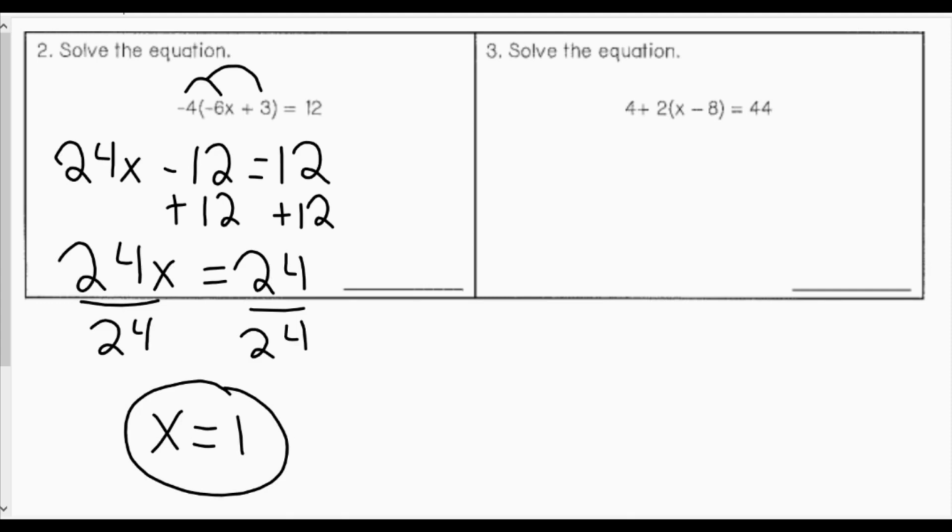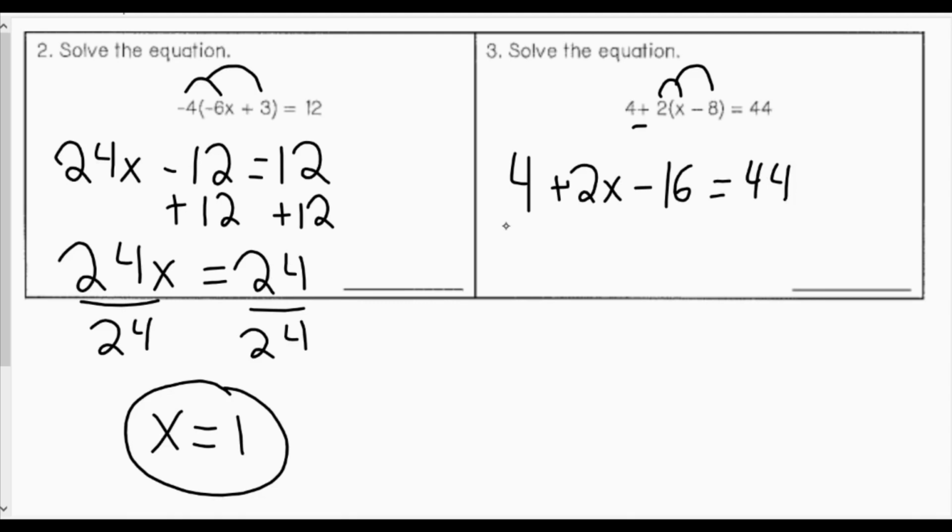Number 3, I have 4 plus 2 parentheses x minus 8 is equal to 44. Notice I have that 2 parentheses x minus 8, so I will distribute that 2. Notice the sign in front of my 2 is positive, so therefore I will multiply the x by a positive 2 and the negative 8 by a positive 2. So my 4 will stay as 4. 2 times x will be 2x. 2 times negative 8 is negative 16, and that will be equal to 44.